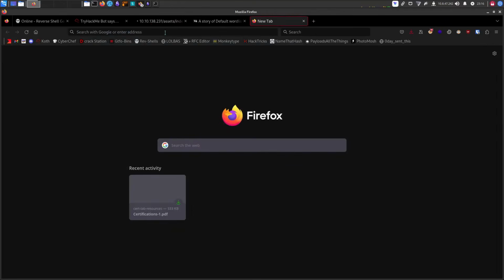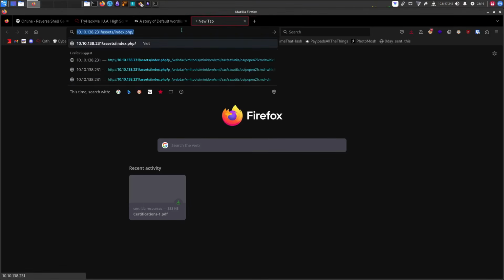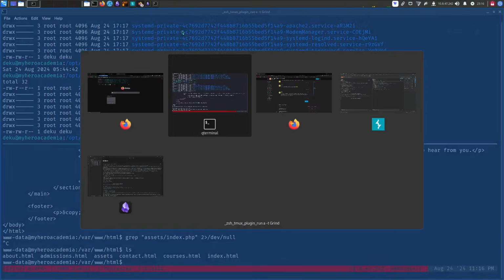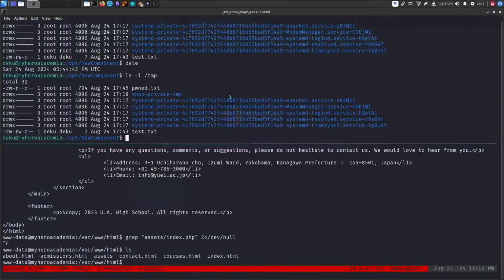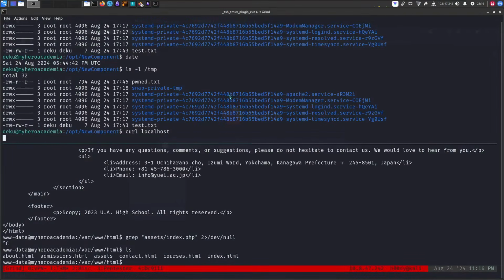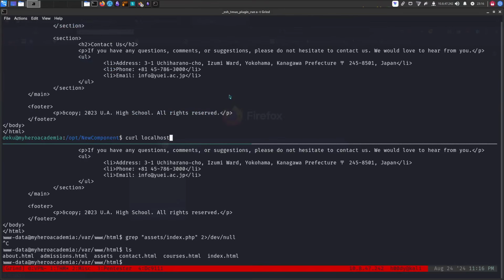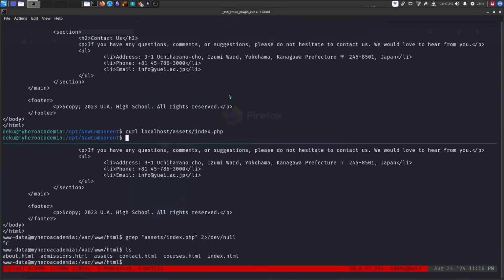If you take a look here, why is it not opening? What's up with this box? Can we just do curl localhost? There we go. So curl localhost assets index.php. There you go.